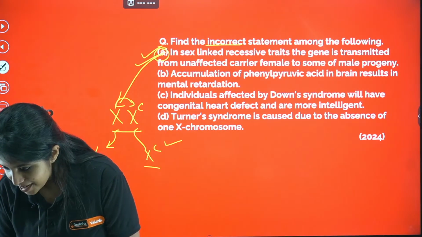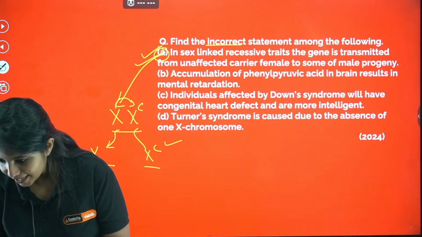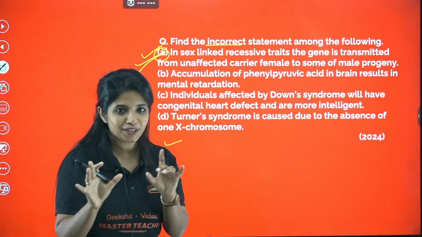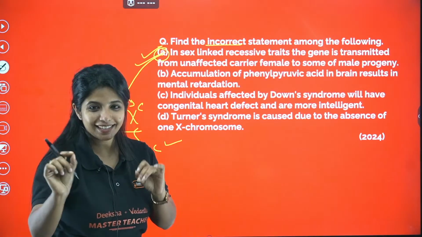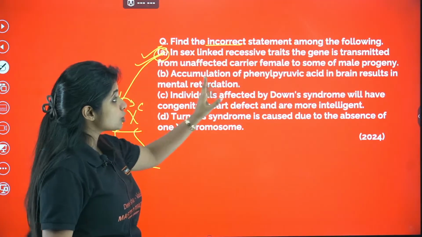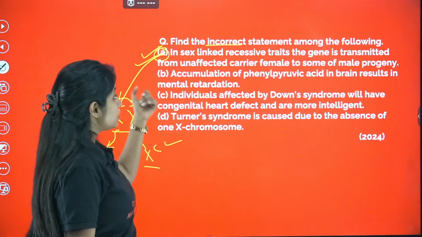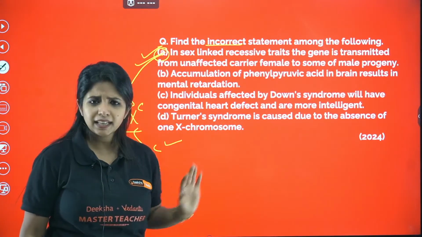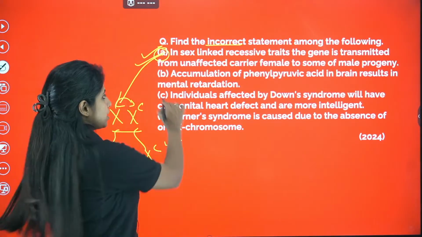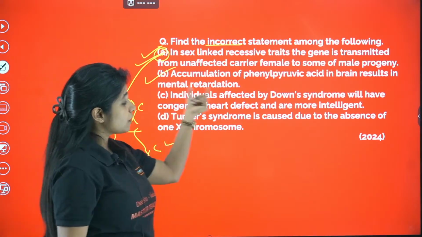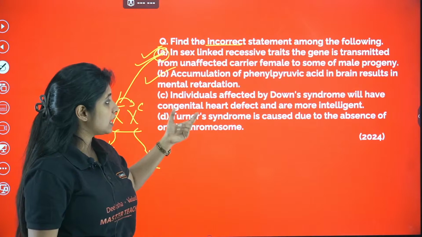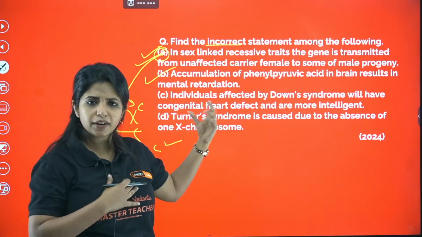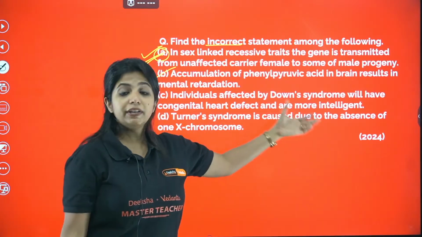So Pavan says C. Abdul Razak also says C. So let's see. I'll just read the other options as well. Accumulation of phenyl pyruvic acid in the brain results in mental retardation. That is correct, in phenylketonuria, we studied about it. Individuals affected by Down syndrome will have congenital heart defect. That means genetic heart defect, that is there. And are more intelligent. Wrong.